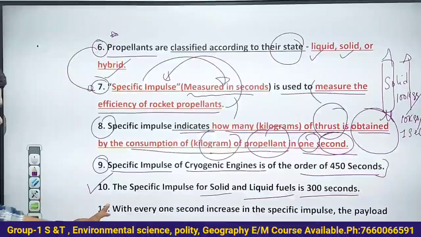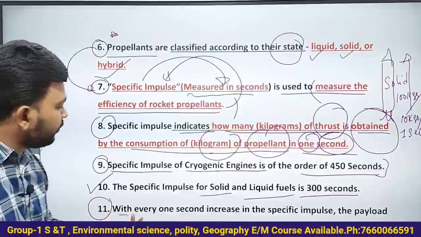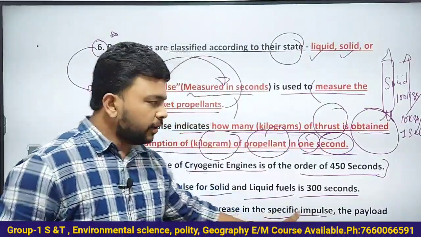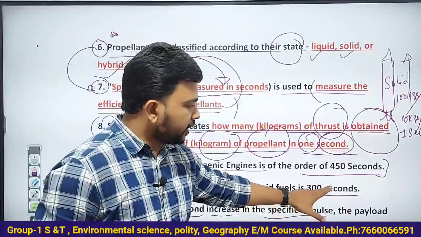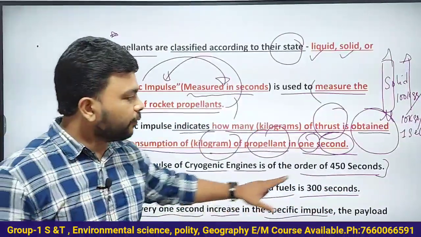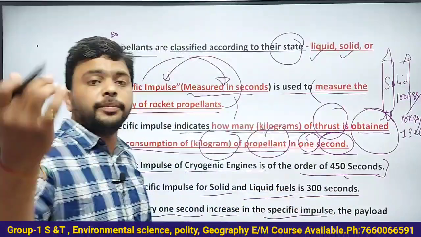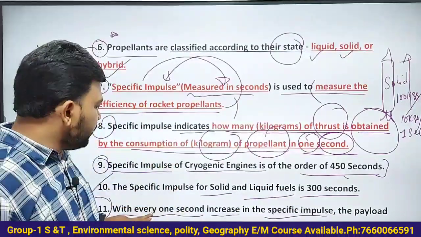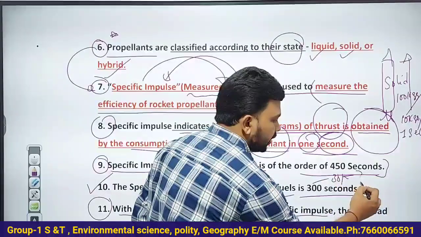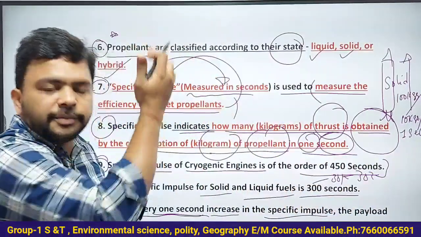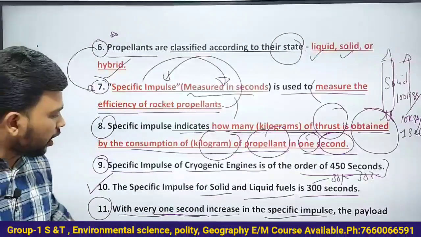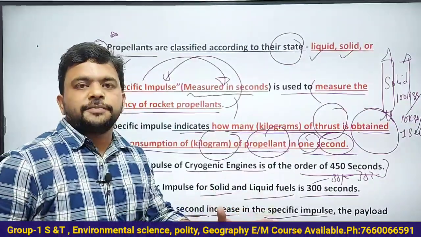Now just observe this 11th point. With every 1 second increase in the specific impulse, see here, 300 seconds for solid and liquid fuel based launch vehicles, 450 seconds for cryogenic engine based launch vehicles. For every 1 second increase, that means 301 seconds, 302 seconds, the payload gain is of the order of 15 kgs.